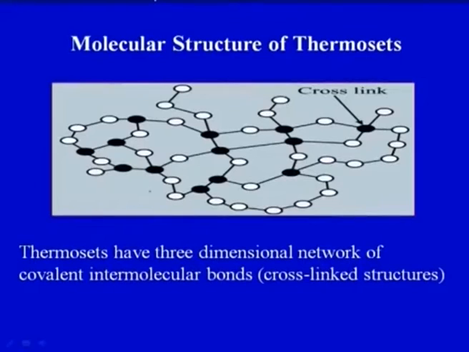Now this is the molecular structure of thermosets. We can see on your screen there is a cross link, this black portion, a three-dimensional cross linked network of covalent intermolecular bonds. These three-dimensional networks of covalent intermolecular bonds prevent the reversible curing.